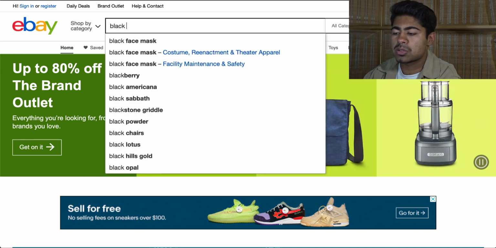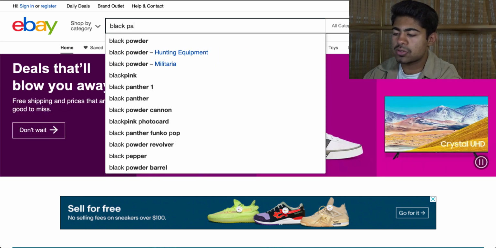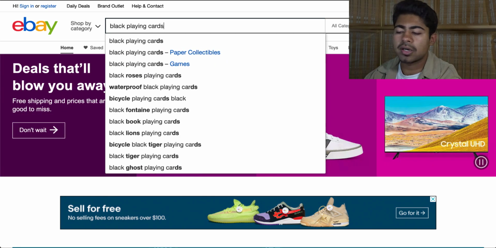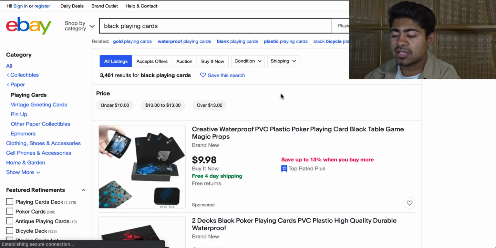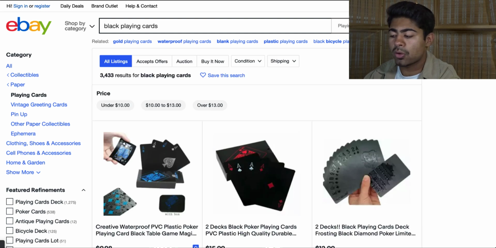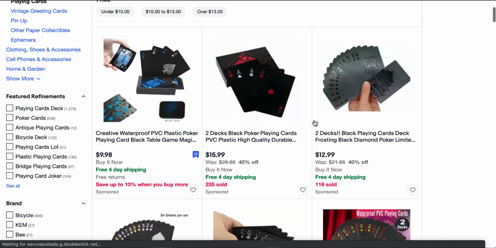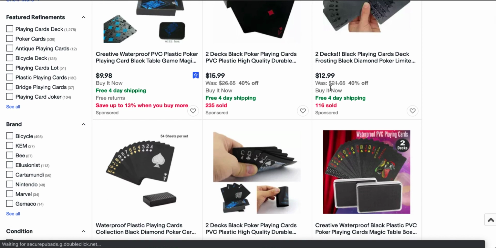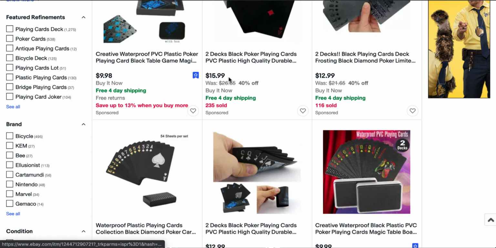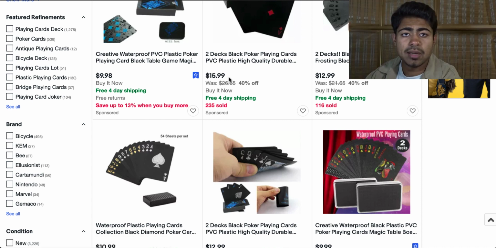So what we're going to do is type in black and say playing cards. Now this is again very broad still, but this is the best to our ability of what we can come up with in order to accurately describe that product. And once we type that in, we see a bunch of different suppliers and a bunch of different styles come up. From here, it is a very easy task, and this is where a lot of people kind of get stuck or they don't even know how to move on from this step.